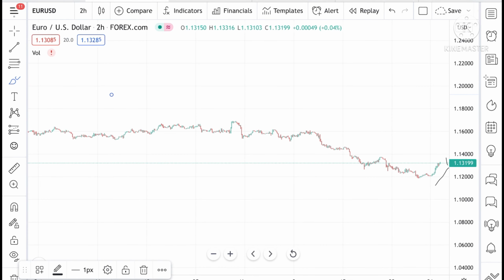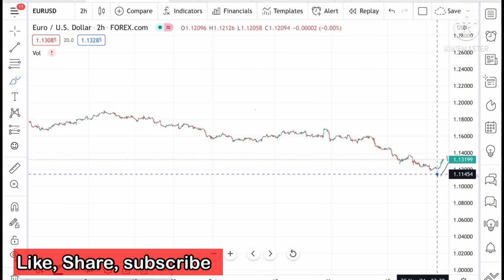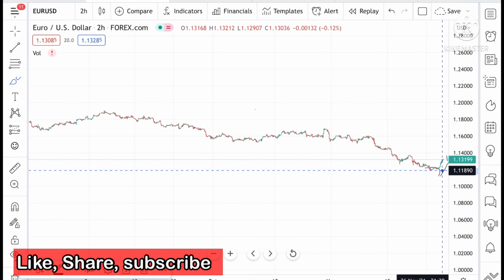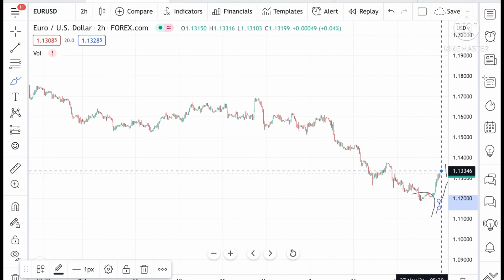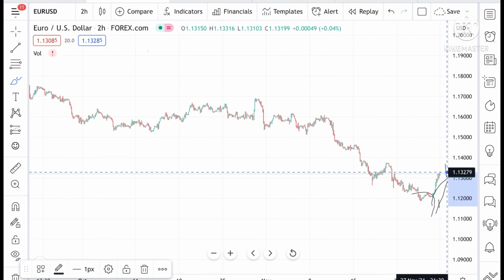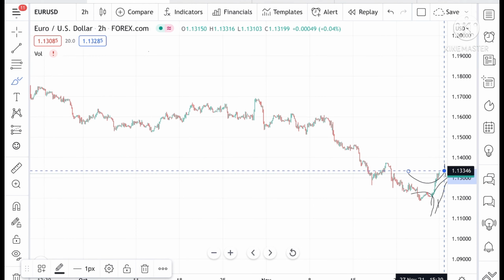See, if you look at the chart, we can see that the Euro USD has made a low of around 1.18 and from there it has moved upside. Now it is trading at around 1.13302, and there are high chances that it can go further upside.